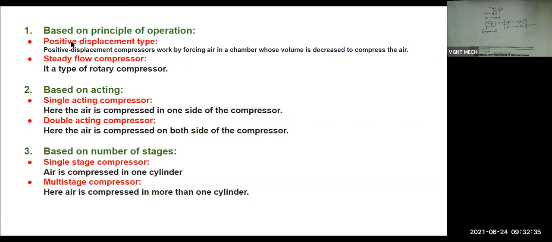compression chamber. So mostly that only I have written. Positive displacement type compressors work by forcing the air into the chamber whose volume is decreased to compress the air. So how will the positive displacement compressor compress? It will decrease the volume of the chamber. And we know if the chamber volume decreases, then the pressure of the air will increase. And once the pressure increases, then we can say that we have obtained the compressed air. And second type is steady flow compressor. Mostly the rotary type compressor is steady flow compressor.